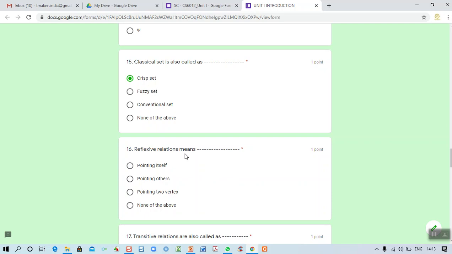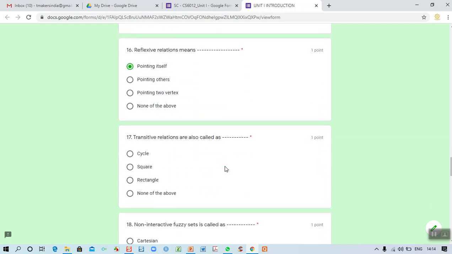there are three important fuzzy relations we have discussed, is it not? Equivalence relations. What are they? Reflexive, symmetric and transitive. So what is the meaning of reflexive relation? Here a vertex pointing to itself is called a reflexive. It is a mirror. So: pointing itself, pointing others, pointing to vertex, none of the above. Pointing itself is the correct answer. 16, first one.